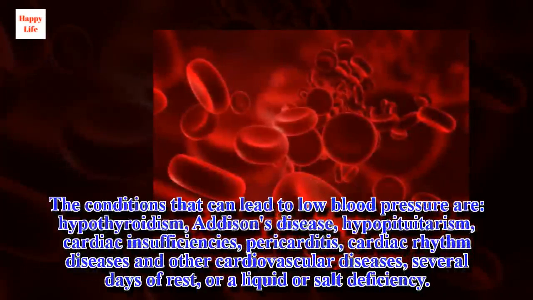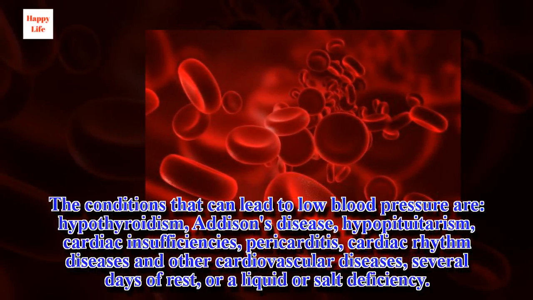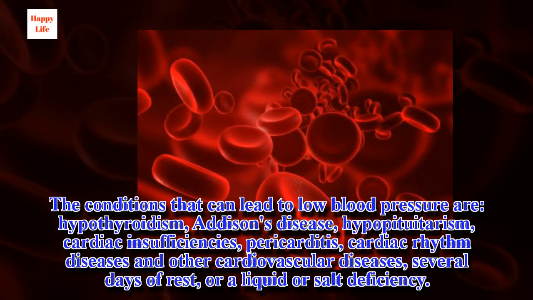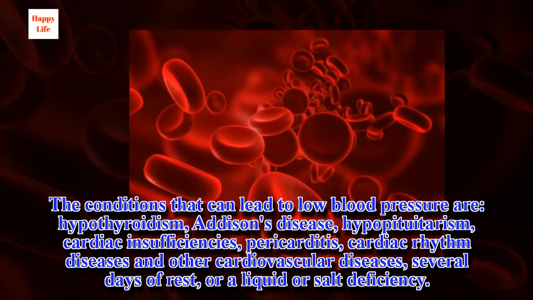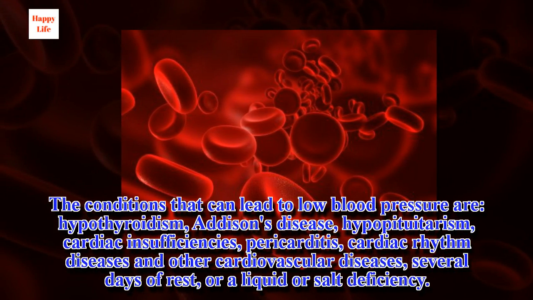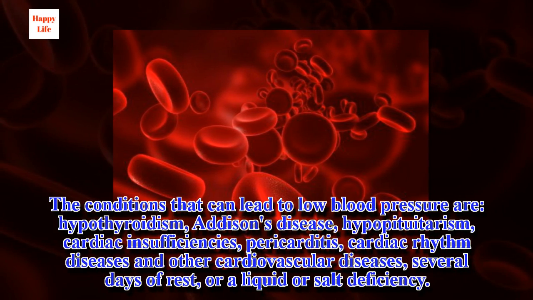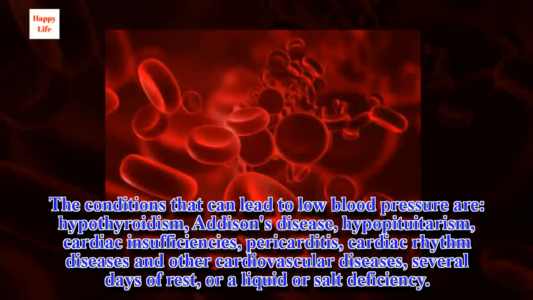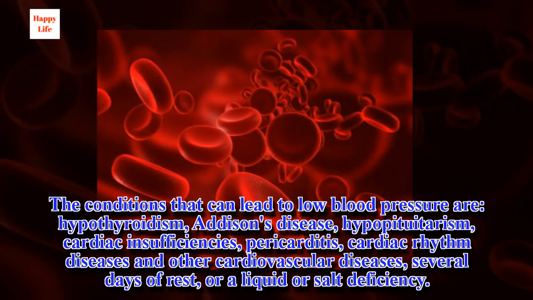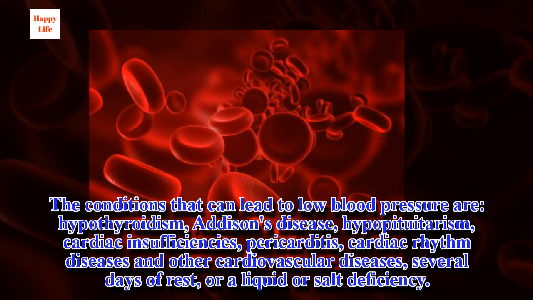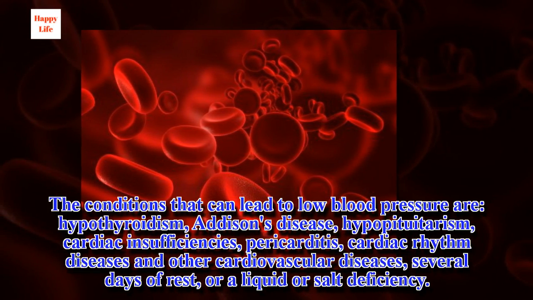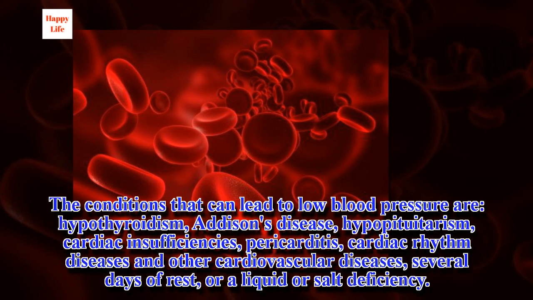The conditions that can lead to low blood pressure are hypothyroidism, Addison's disease, hypopituitarism, cardiac insufficiencies, pericarditis, cardiac diseases and other cardiovascular diseases, several days of rest, or liquid or salt deficiency.